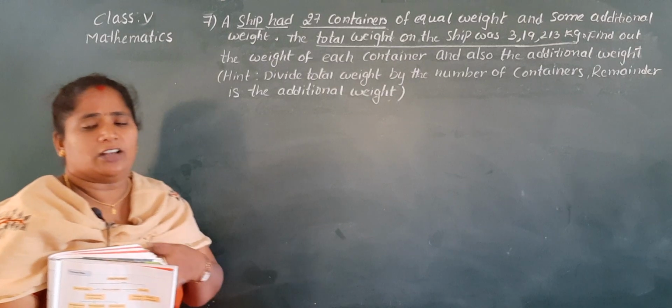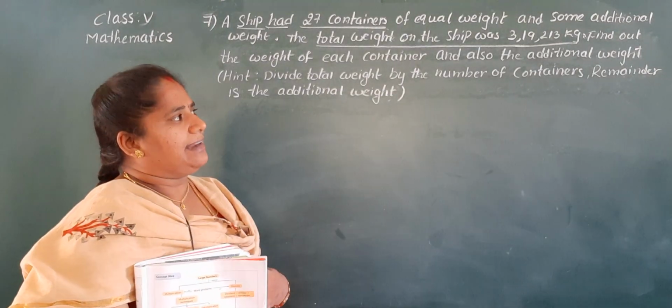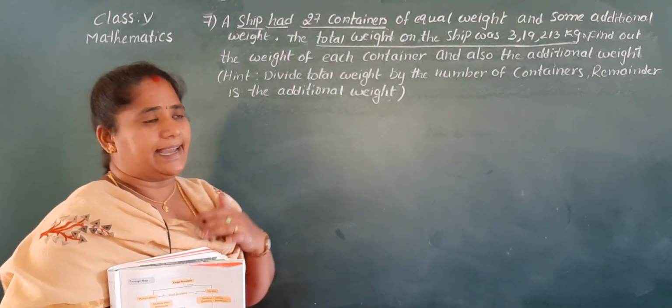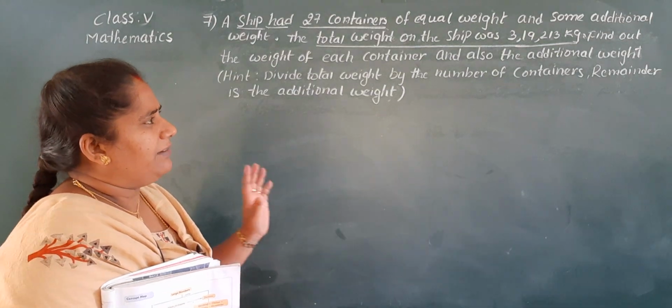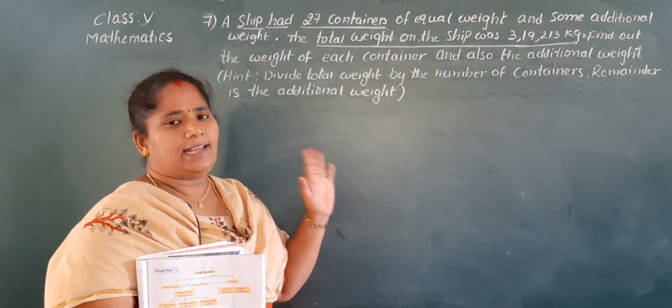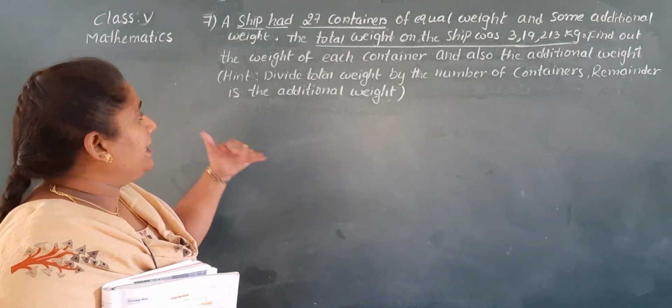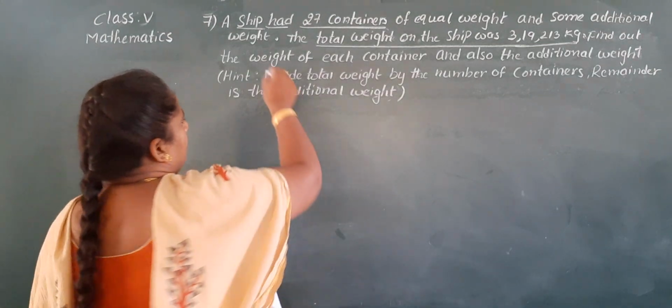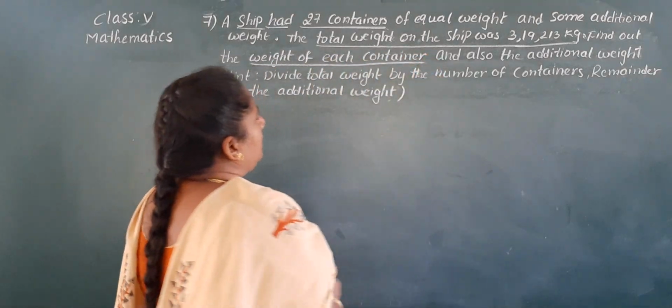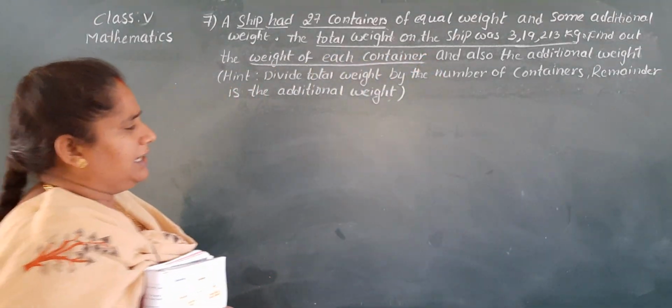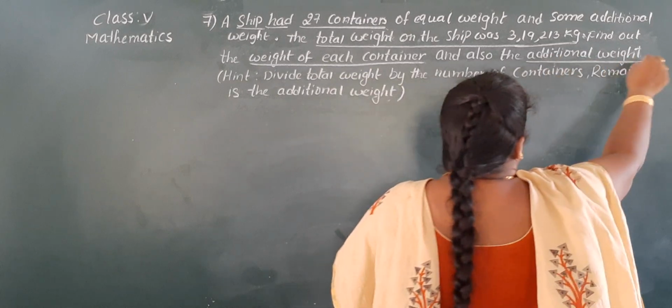The total weight on the ship was 3,19,213 kgs. Find out the weight of each container. Here we have to find the weight of each container and also the additional weight.